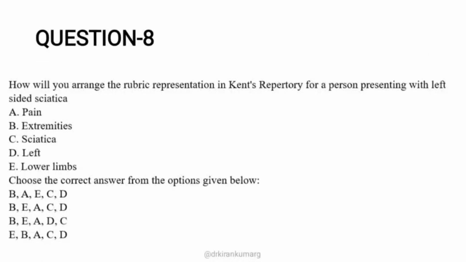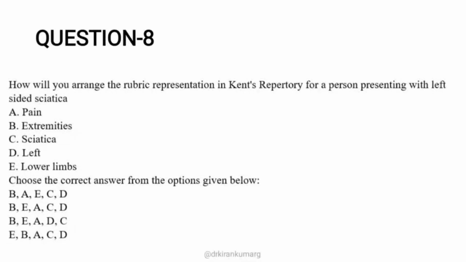Then, how will you arrange the rubric representation in Kent's repertory for a person presenting with left-sided sciatica? The question is based on Kent's repertory, and you need to arrange the exact rubric which is mentioned in Kent's repertory. The sub options are like main pain, extremities, sciatica, left lower limbs, so it's very clearly mentioned.